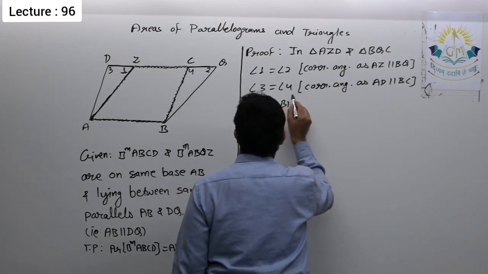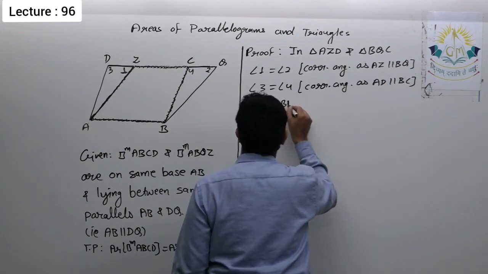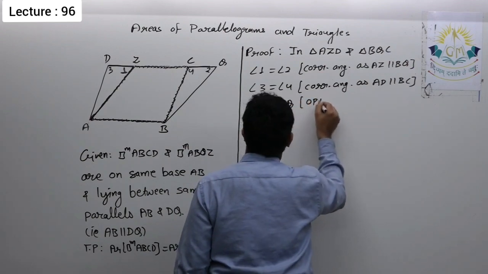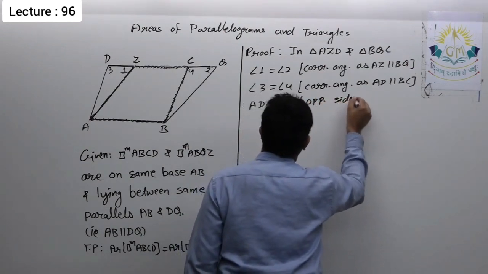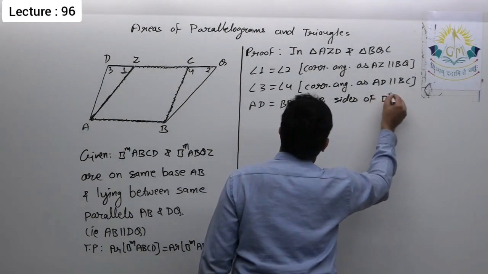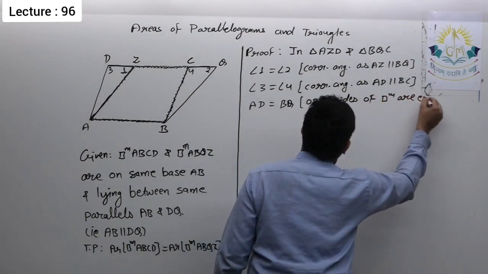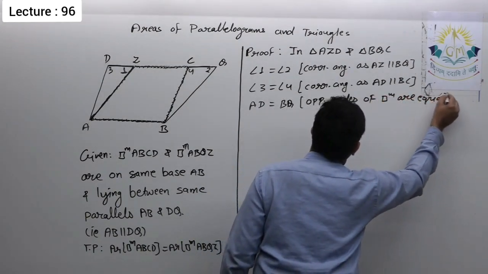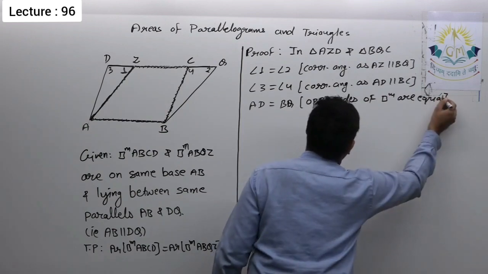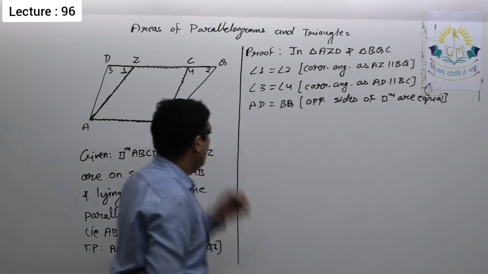The reason is opposite sides of a parallelogram are equal.